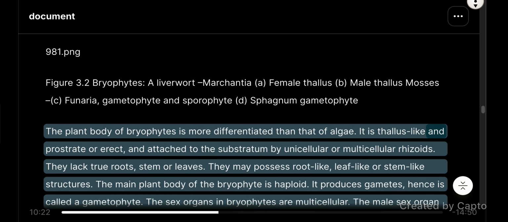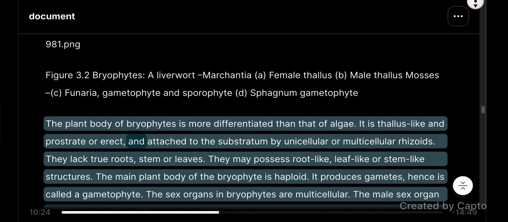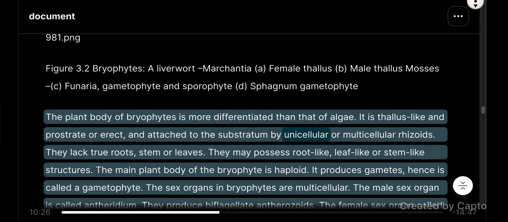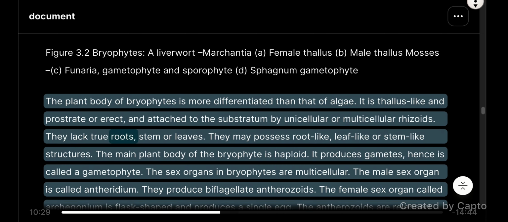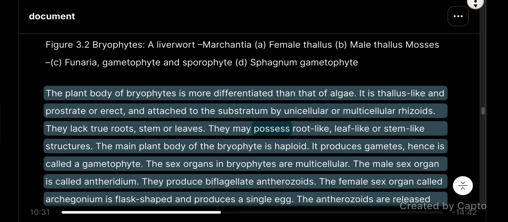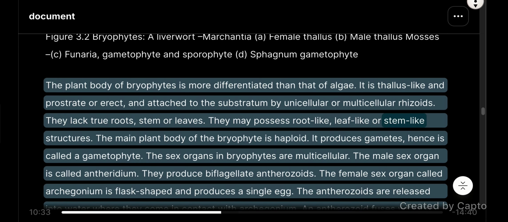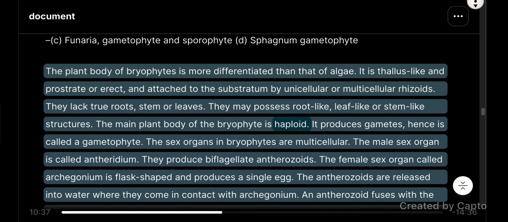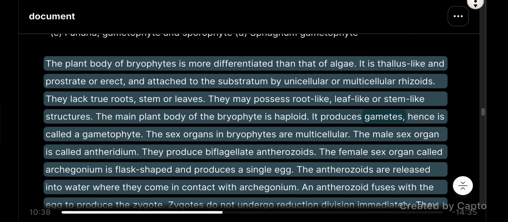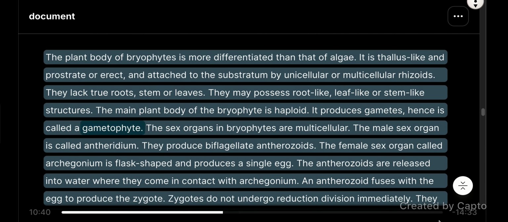It is thallus-like and prostrate or erect, and attached to the substratum by unicellular or multicellular rhizoids. They lack true roots, stem, or leaves. They may possess root-like, leaf-like, or stem-like structures. The main plant body of the bryophyte is haploid. It produces gametes, hence is called a gametophyte.